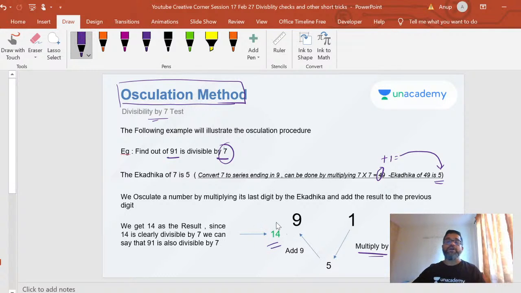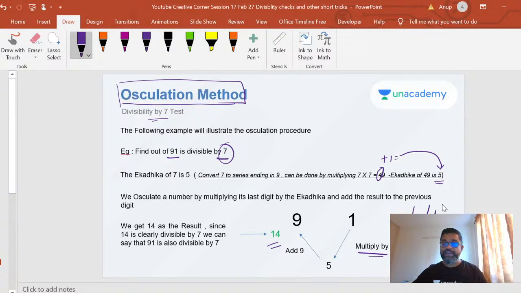So you got 14. All you need to check is if 14 is divisible by 7. And you know the answer. We know 14 is divisible by 7, so this number is also divisible by 7. Now you can go one step further. You can also check 14 again with an ekadika, using the same process here.